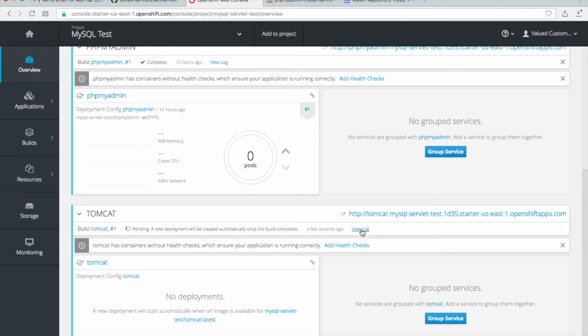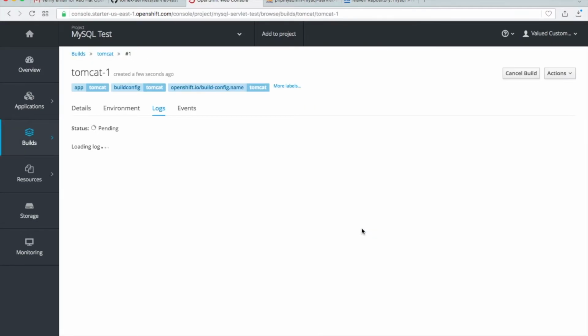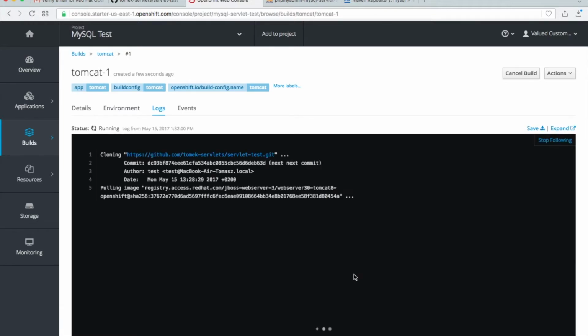Okay, it started. Just click on View Log to see the logs. I suggest doing it every time to see if everything is okay with this installation, this build and deployment. Okay, we clone.